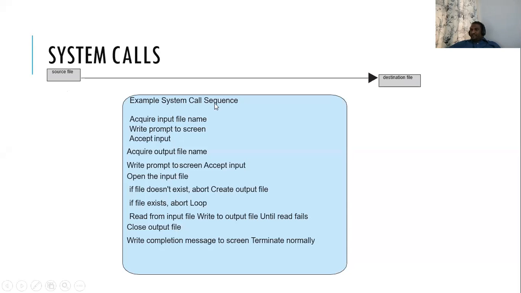Suppose this is an example of a sequence of system calls. First, when I start running the program, it has to read the information from the file. So what file does it have to read? It must acquire the input file name. For that we require a system call because it has to access the memory.